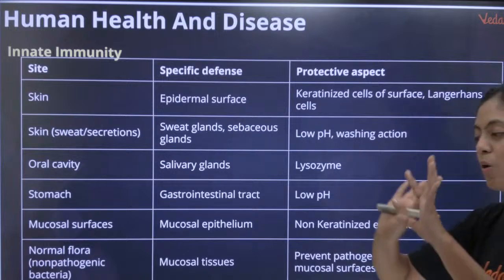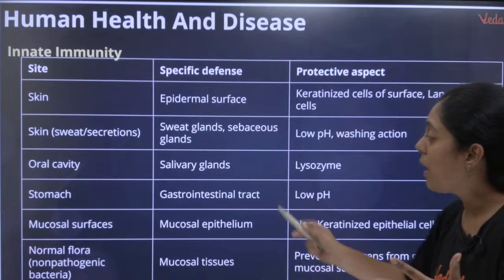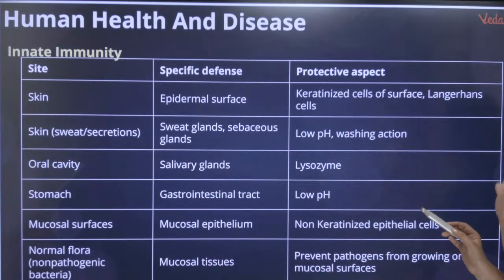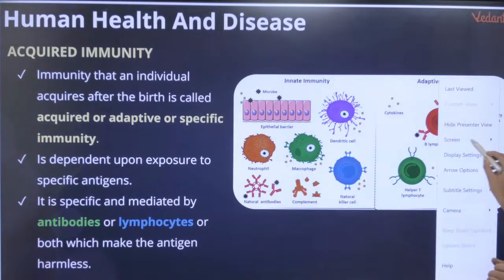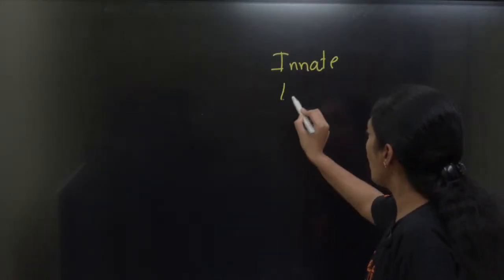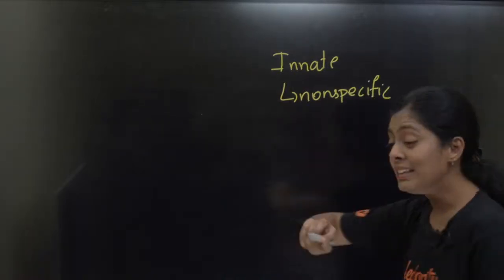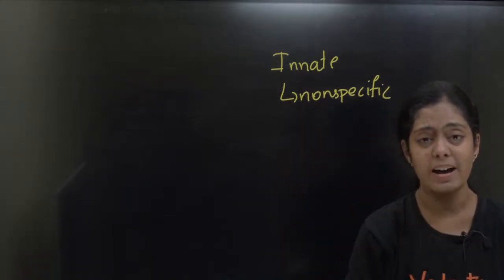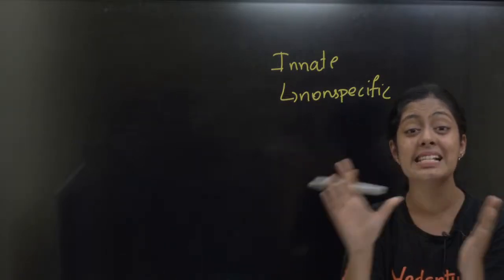Okay, so this is your entire innate immunity, guys. Skin, then you have mucous membrane. Okay, you have oral cavity, stomach, mucosal surface and the normal flora. All these are very important. Another thing, guys, my innate immunity is non-specific. Non-specific means whichever pathogen comes, it reacts in the same way. Be it a bacteria, be it a virus, be it a fungi, be it a protozoa, my innate immunity is going to respond in the same way.